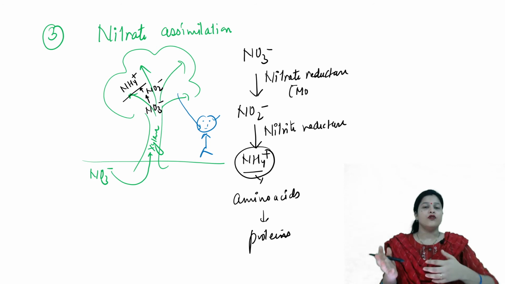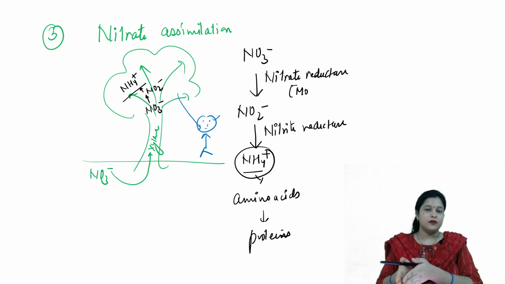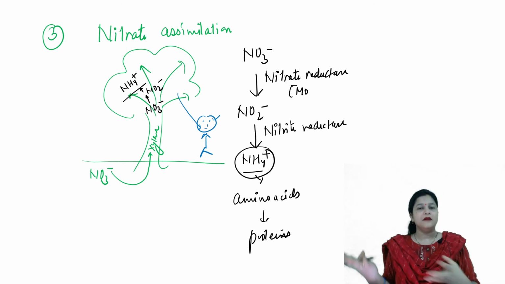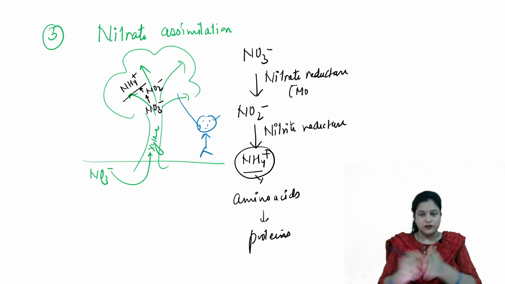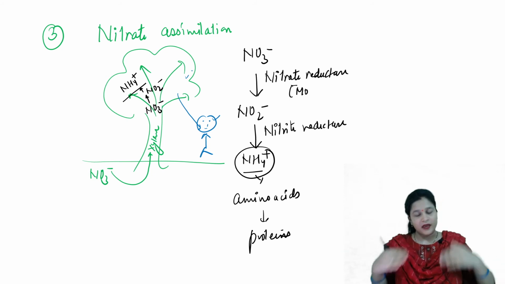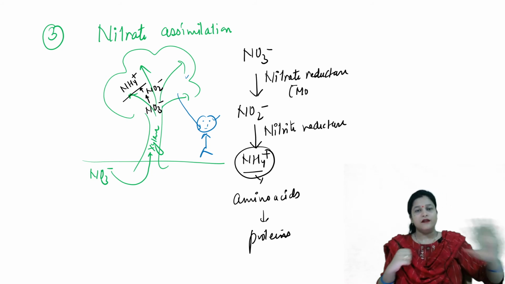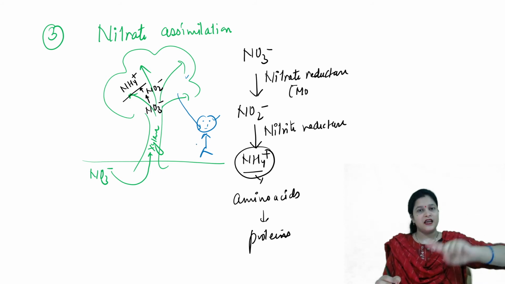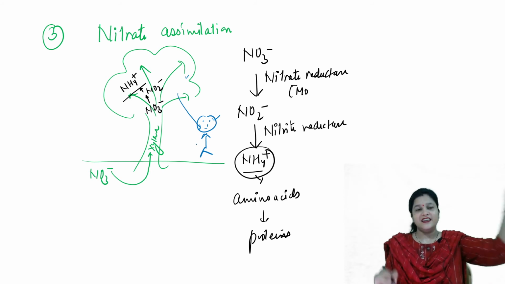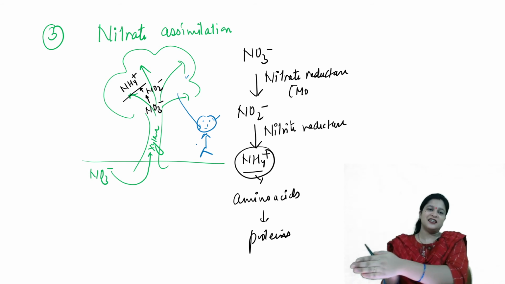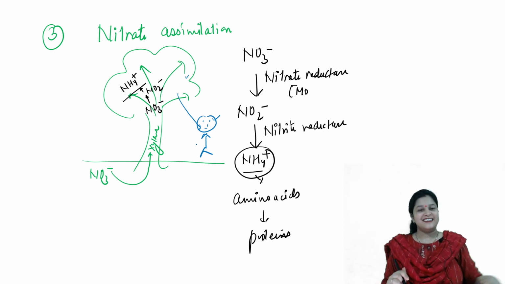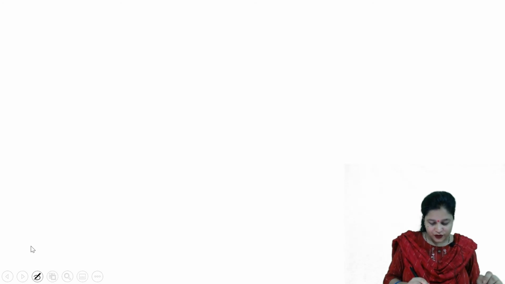A carnivore eats this herbivore and nitrogen enters that carnivore. These animals will break down the proteins of the plant and will use the amino acids to make their own proteins. These plants and animals will die one day, and their death stimulates the next step of the nitrogen cycle, that is ammonification. So, going to ammonification.